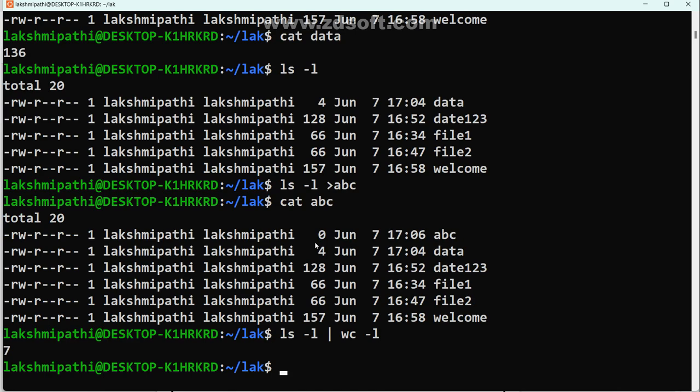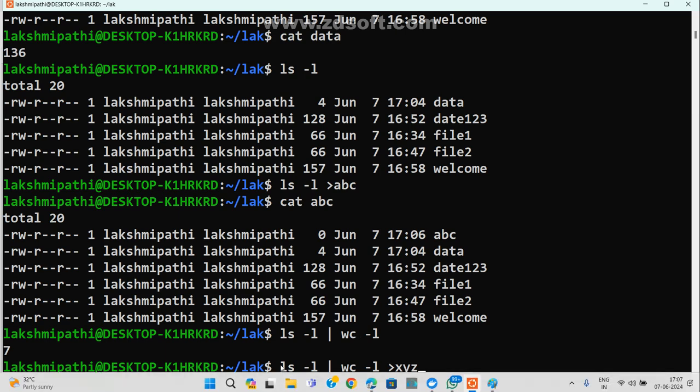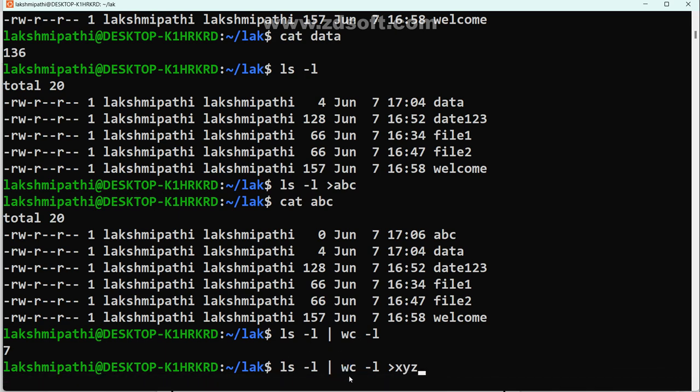Now, my question: this command output is giving input to this, as well as what is my requirement, stored greater than into xyz. Everybody understand this command output is giving to this. Please carefully observe. My question is not like that. This command output I want to give to this as well as this one also. One command output I want to give input to two commands at a time.